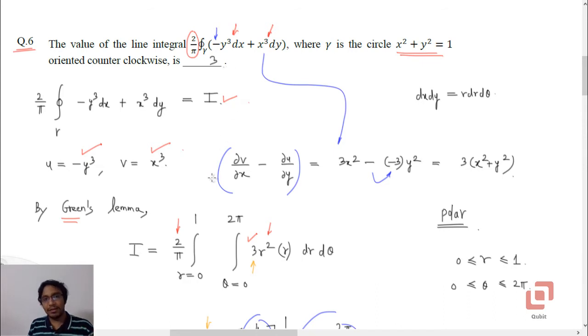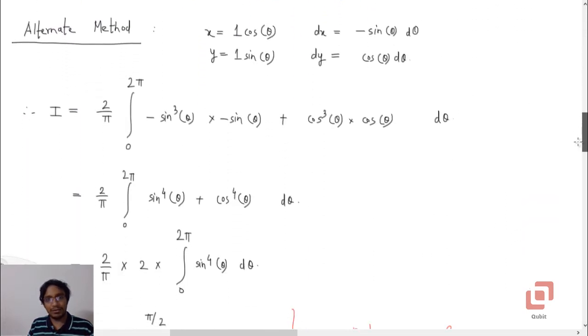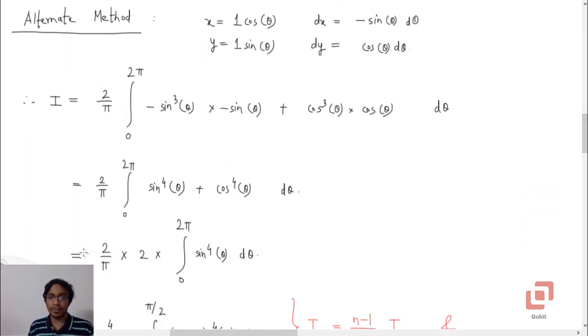Now this is one way of solving it. If you are not comfortable with double integrals and Green's theorem, what you can do is bring in the parametric equations of the circle. So x is cos theta, y is sin theta, dx will be minus sin theta d theta, and dy will be cos theta d theta.